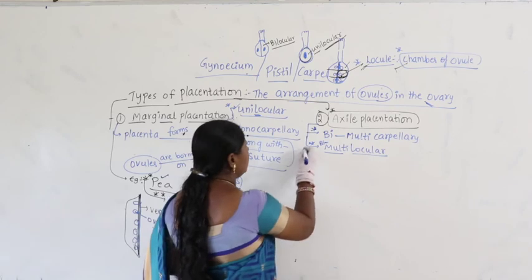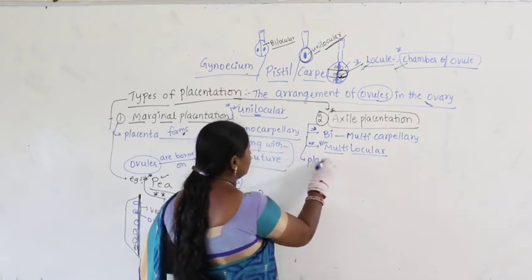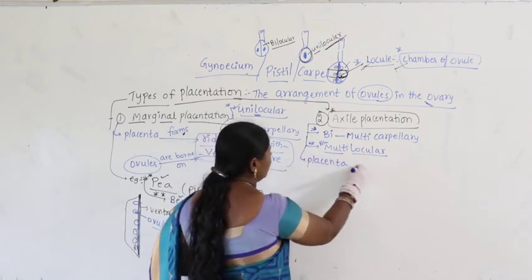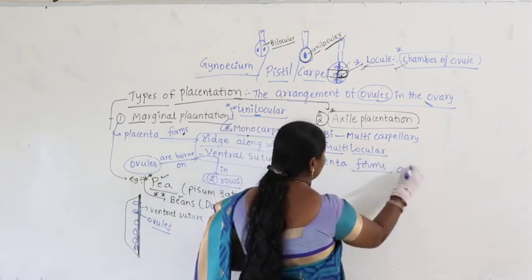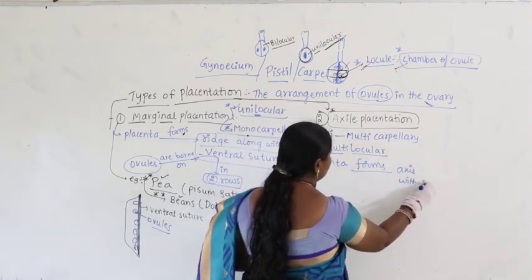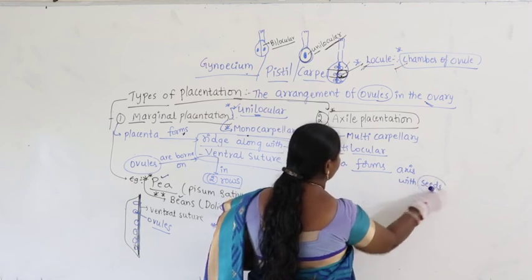Then here the placenta forms the axis, with seeds or ovules.